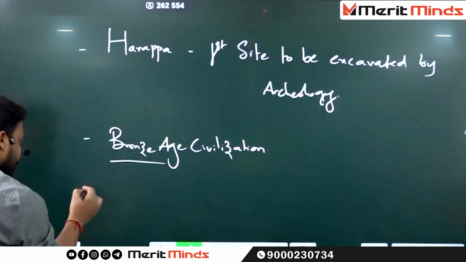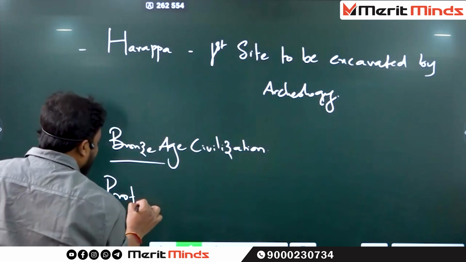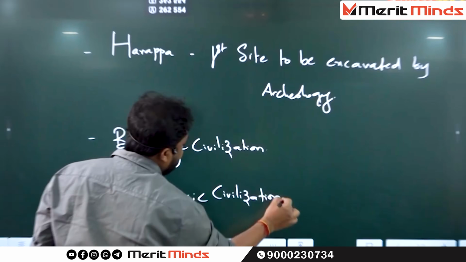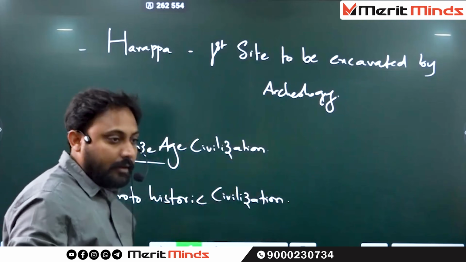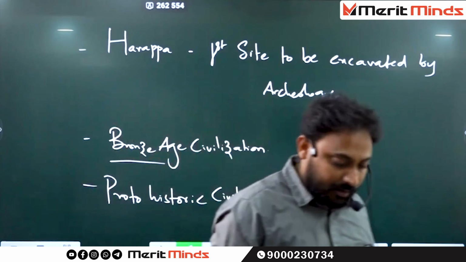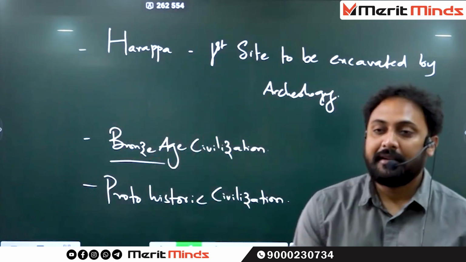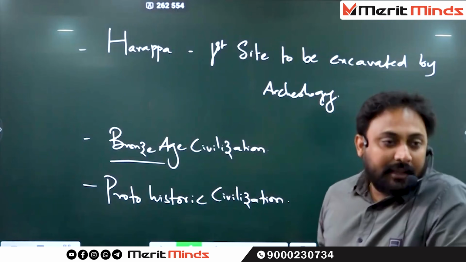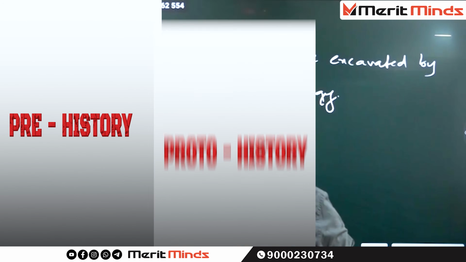Now another name, it is also called Protohistoric Civilization. These are all different names. So generally in history we have three: prehistory, protohistory, history.